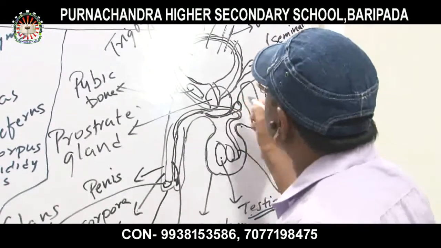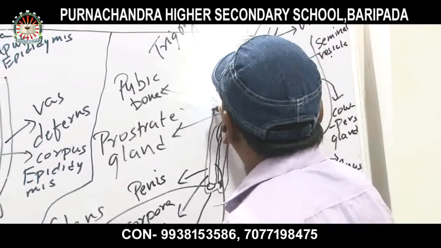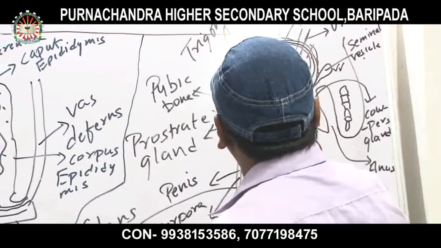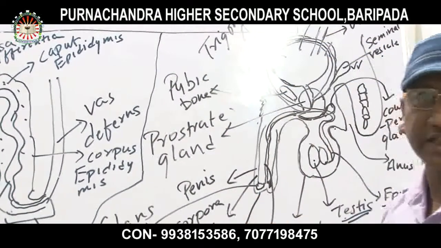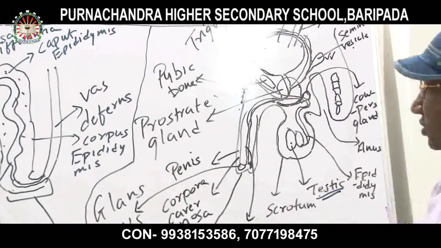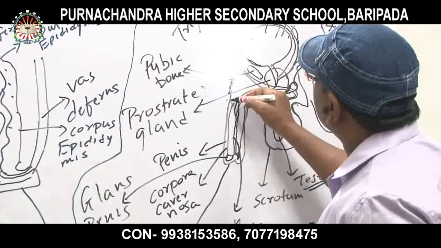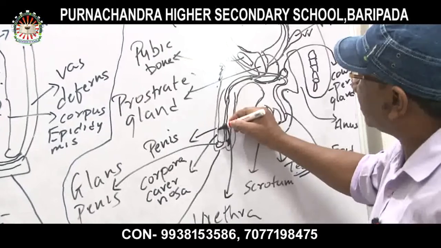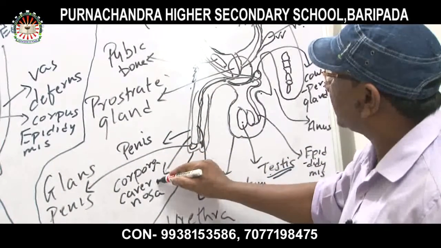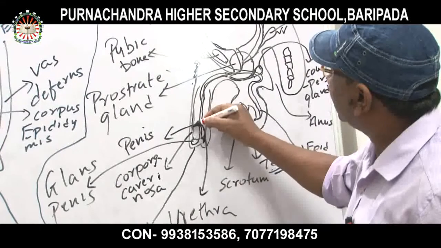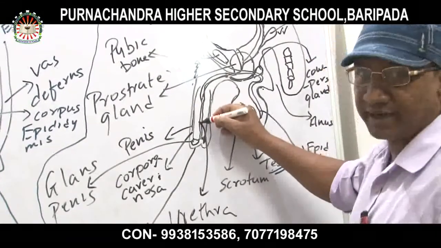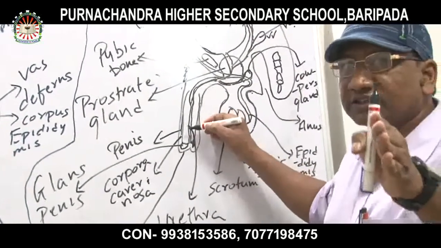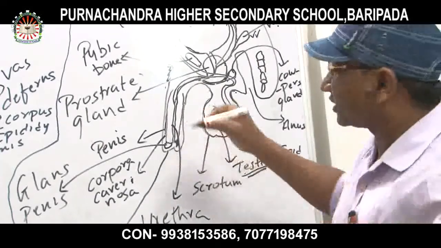Now look at the part of the penis. The penis is a male reproductive organ which helps in insemination during sexual intercourse. This is the penis and this is the inner part of the penis. The inner part of the penis is made up of a tissue called corpora cavernosa. And inside it is the urethra, which is a common passage for both urine and semen.